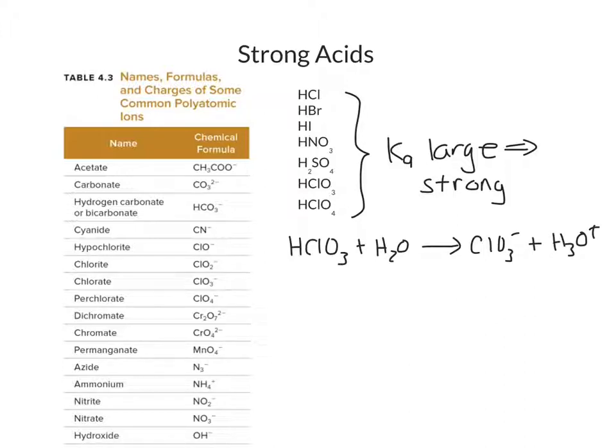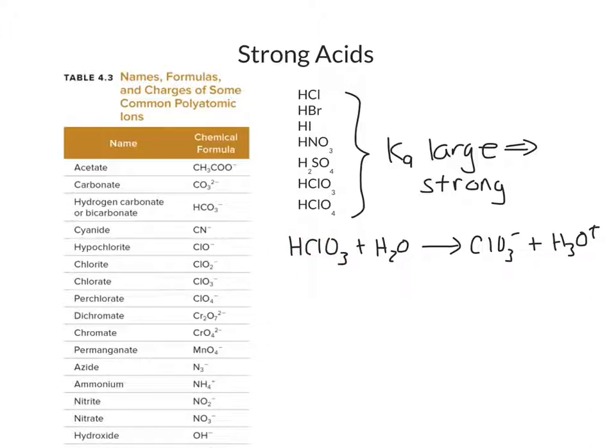If the chlorate were to act as a base, this reaction would go in reverse. By definition, this is a strong acid, and so this reaction does not go appreciably in the reverse direction. Therefore, chlorate must not be acting as a base because it will not accept a proton from the H3O+ to form chloric acid back again.